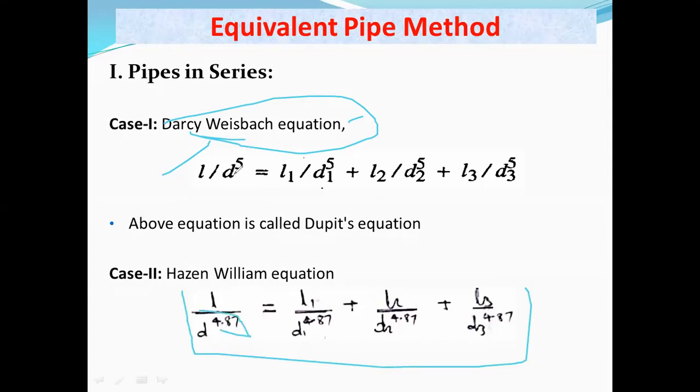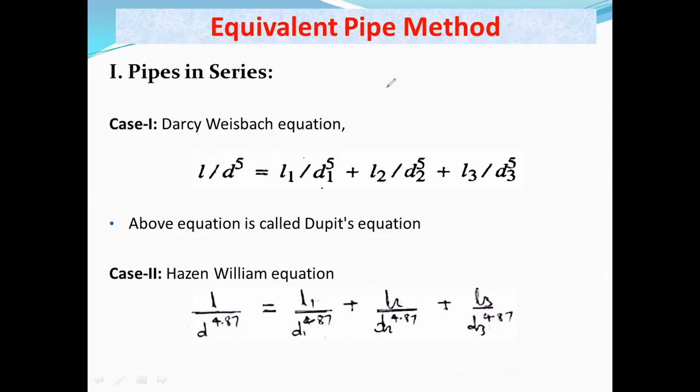Here the power of d is 5, and here it is 4.87. So you can consider this equation as more accurate. Depending upon the value of the constant given in the problem, we have to choose which formula to use. Only the power of d has changed. So these are the two formulas that we have to use for pipes in series.